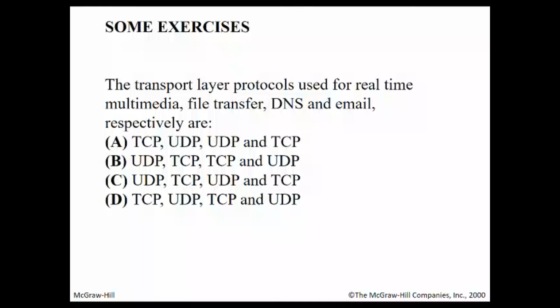So if we quickly summarize at the end of this lecture, mainly there are two types of protocols at the transport layer, TCP and UDP. Though TCP is the widely used protocol, UDP finds its own applications. One is reliable and connection oriented, the other, UDP, is connectionless and unreliable, but it is more suited for real-time applications. So here are some exercises which I am giving you. Let us discuss this first exercise, and the remaining exercises you will manage yourself.